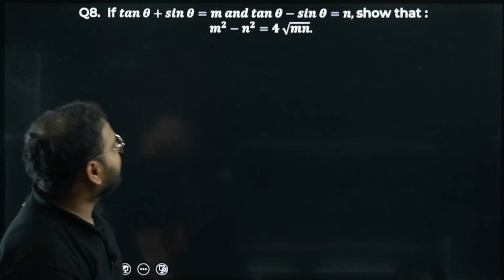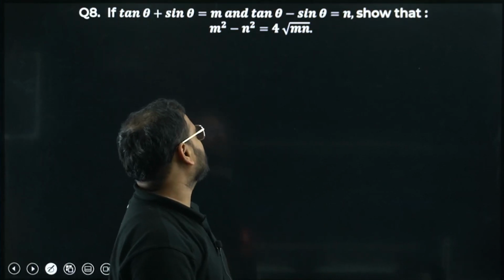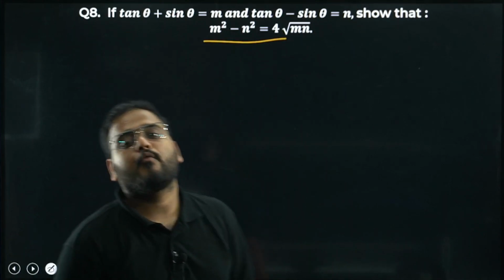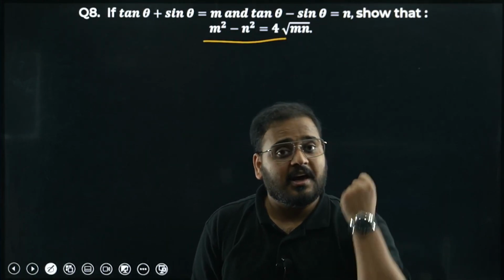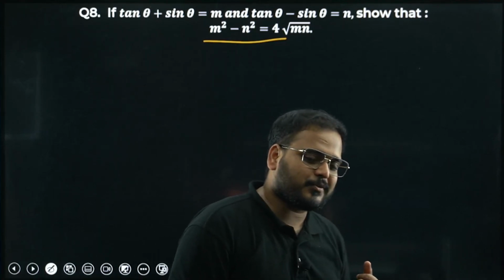Okay, question number 8, if tan plus sine equals to m and tan minus sine equals to n, then show that this condition is also verified: m square minus n square equals to 4 times of root mn. A very good question. Let's solve it. Okay, I hope you had fun solving this question. Chaliye.